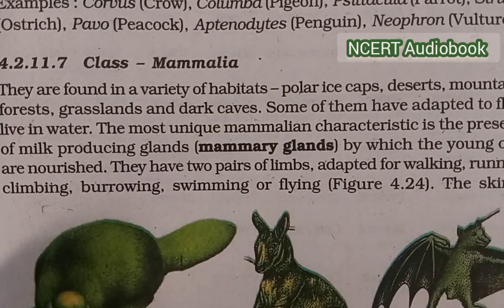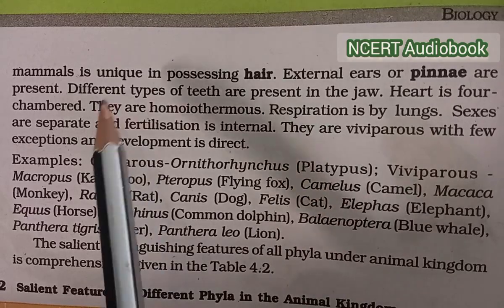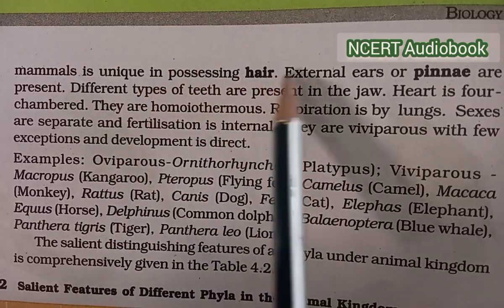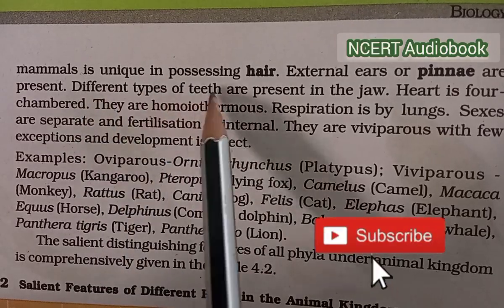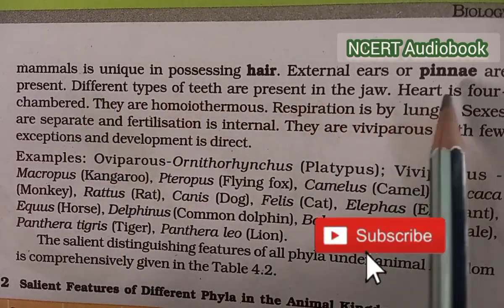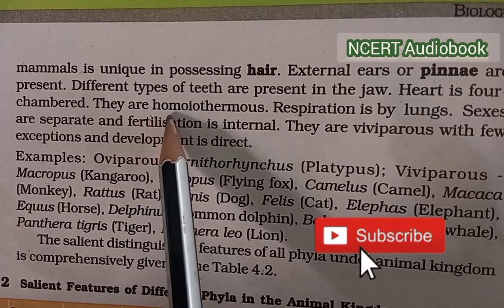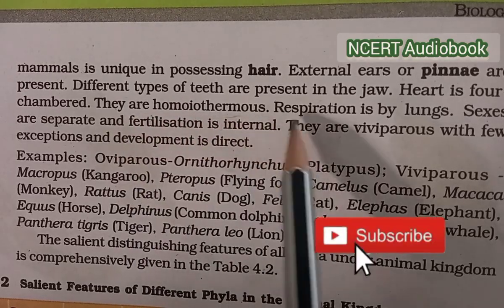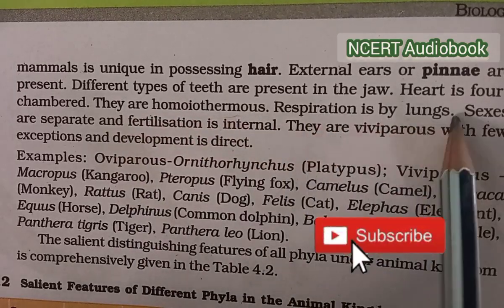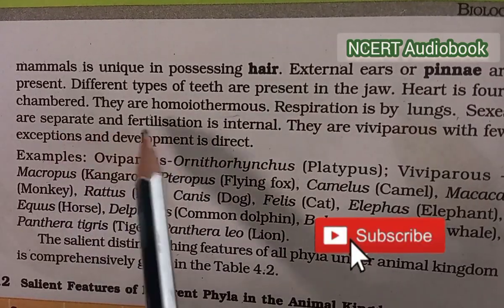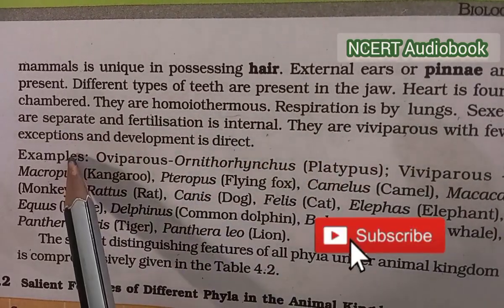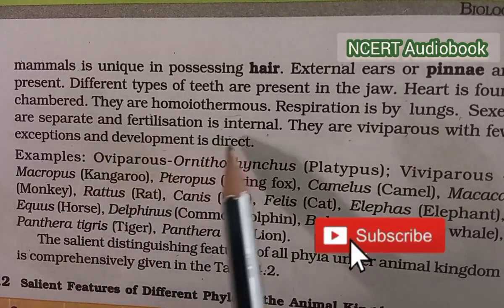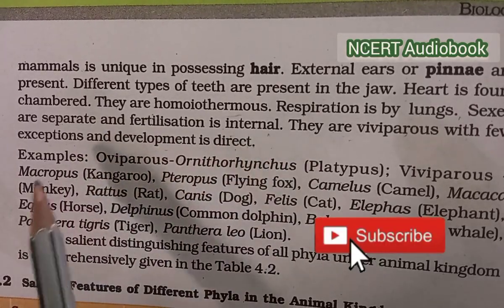The skin of mammals is unique in possessing hairs. External ears or pinna are present. Different types of teeth are present in the jaw. Heart is four-chambered. They are homeothermous. Respiration is by lungs. Sexes are separate and fertilization is internal. They are viviparous with few exceptions and development is direct.